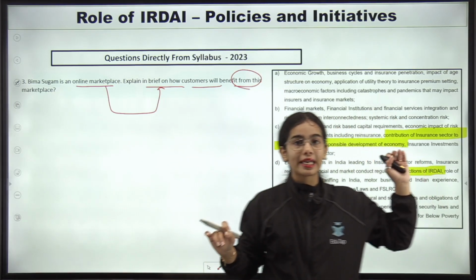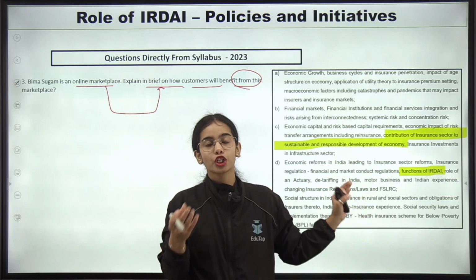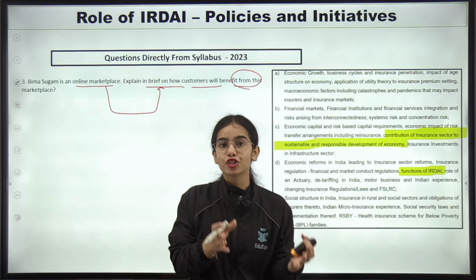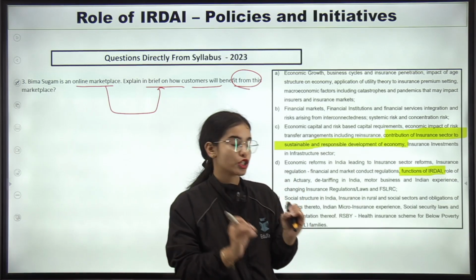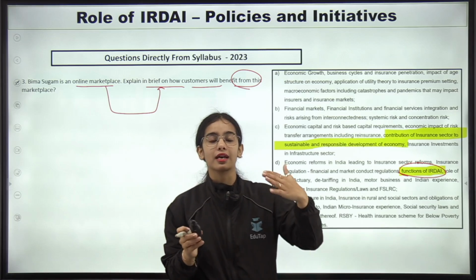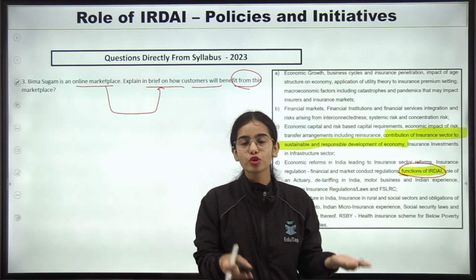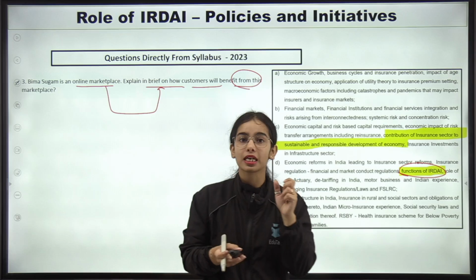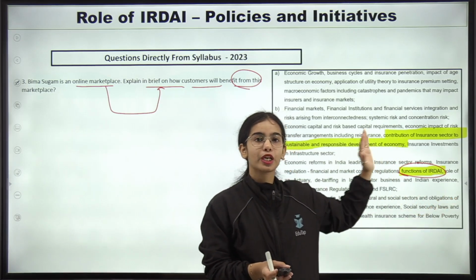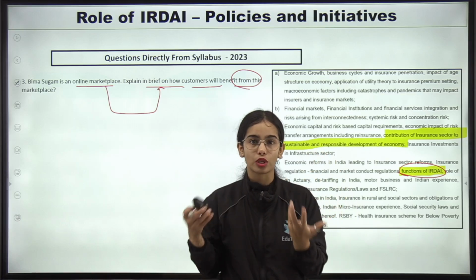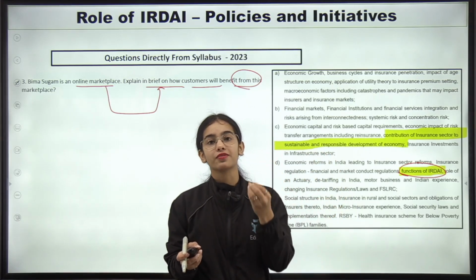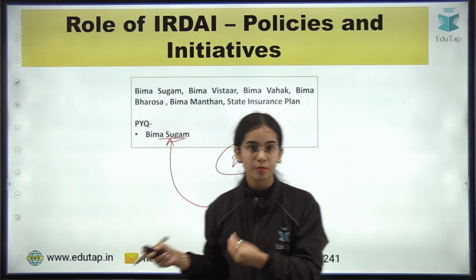So Bima Sugam is not directly mentioned in your syllabus. The role of IRDAI, the policies and initiatives are also not directly mentioned, but here there is the mention of the functions of IRDAI. In the functions of IRDAI, the IRDAI has the motive to boost the insurance sector in the country and to protect the customers in the insurance sector. So the role of IRDAI is also important, and the policies and initiatives launched by IRDAI are very, very important from your examination perspective.